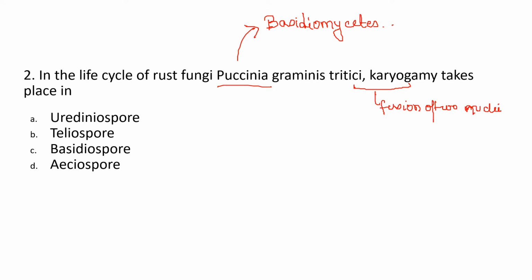Now we know that Puccinia graminis takes two hosts for completing its life cycle, that is wheat and barberry, where wheat is the primary host and barberry is the secondary host. Okay, the spore stages will be the uredospores. The uninucleate stage is the basidiospore, and only one, but aeciospores, teliospores and uredospores are the binucleate stages.